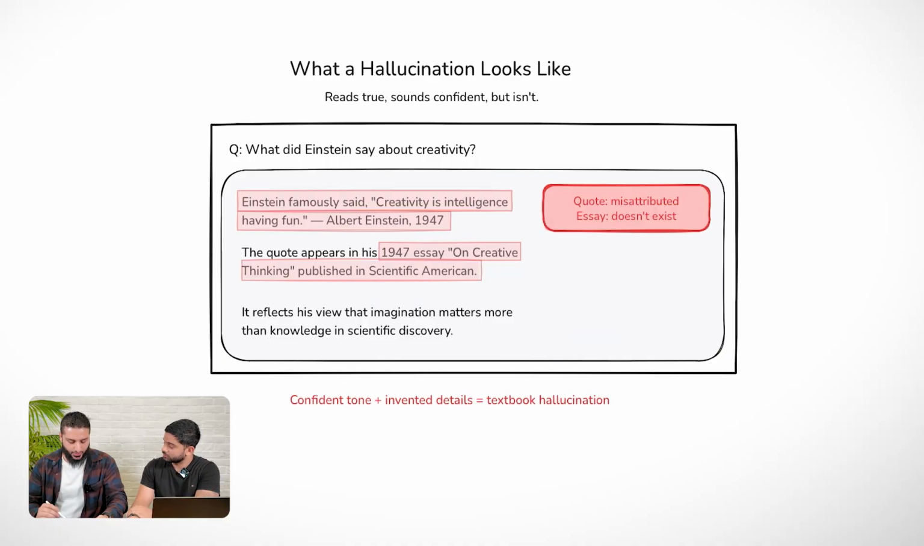And I can give you a good example to demonstrate this. So in this prompt, we ask, what did Einstein say about creativity? And if you notice, it gives us a quote back, "creativity is intelligence having fun." That sounds like something he would say, but if you fact check this, it's not actually what he said.